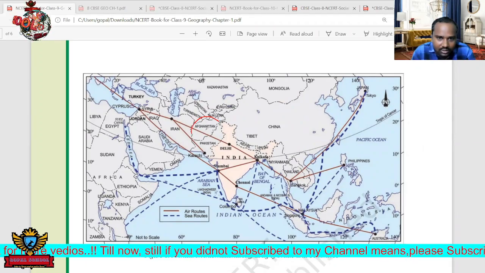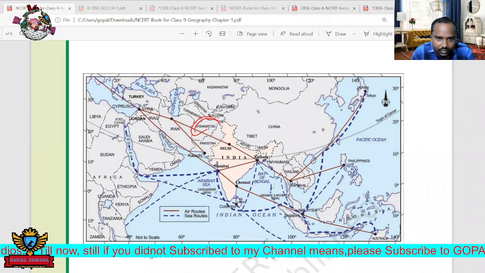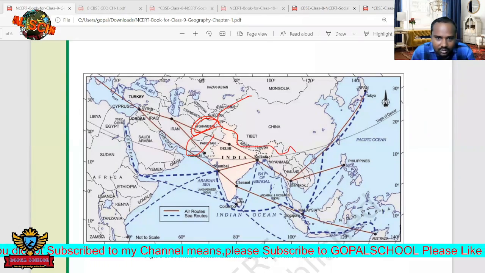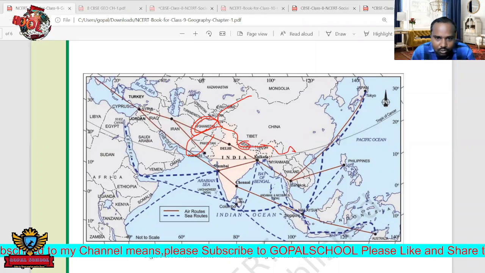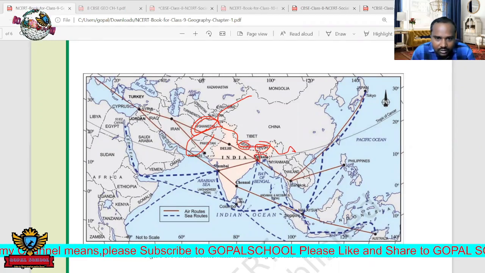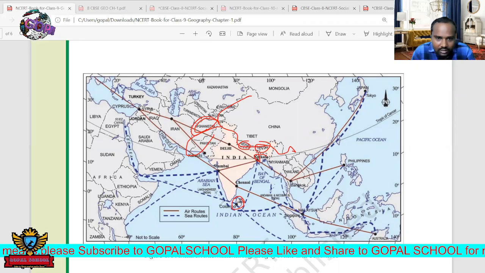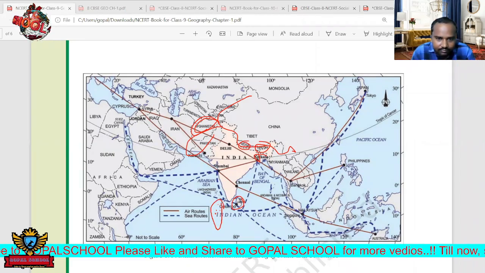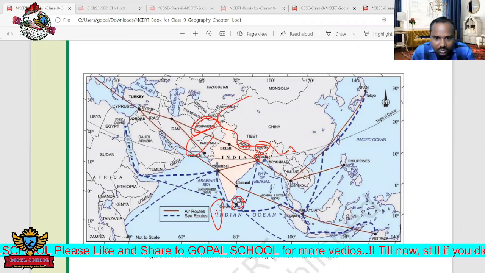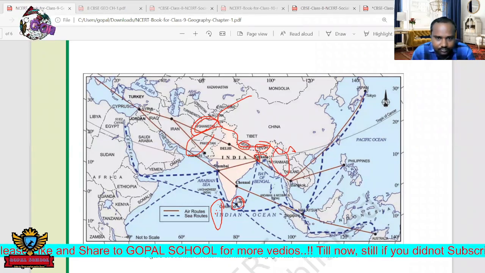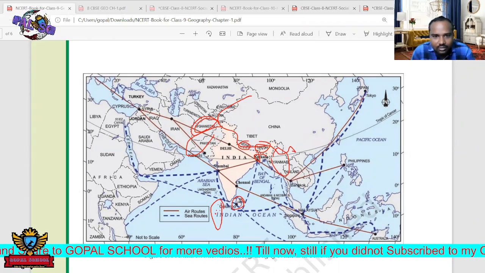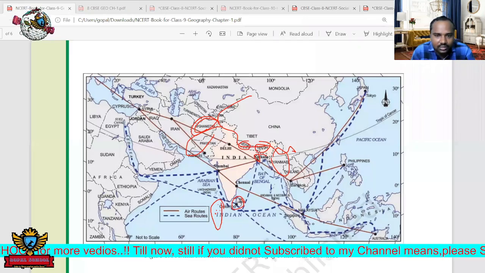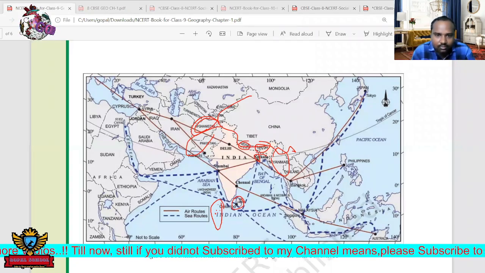Afghanistan, Pakistan, Tibet, Nepal, China, Bhutan, Myanmar, Bangladesh, Sri Lanka, and here also some small islands are there, called the Maldives. So these are the countries which are connected to India, sharing boundaries with India.